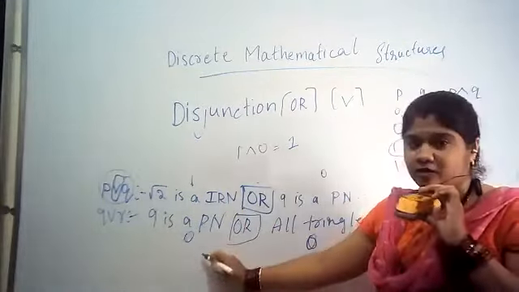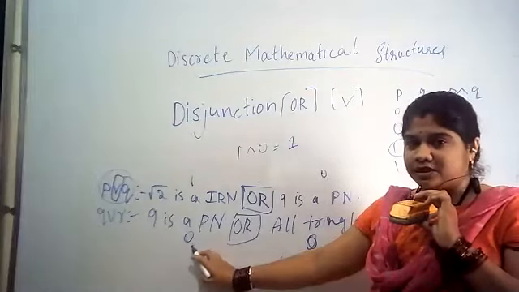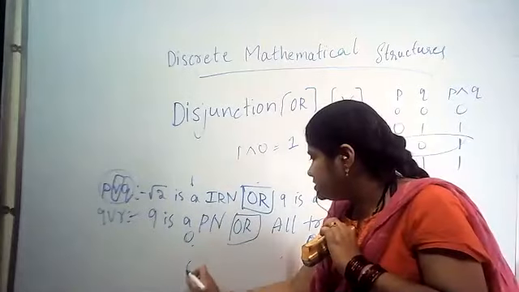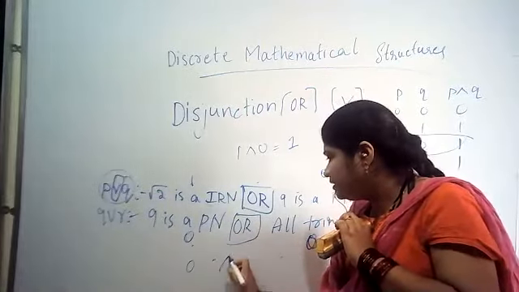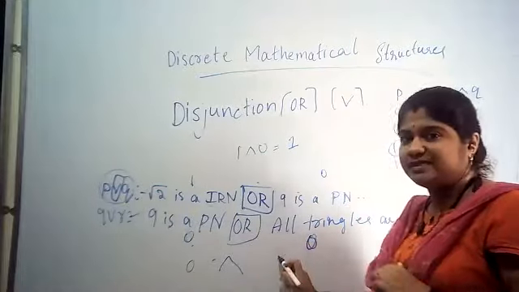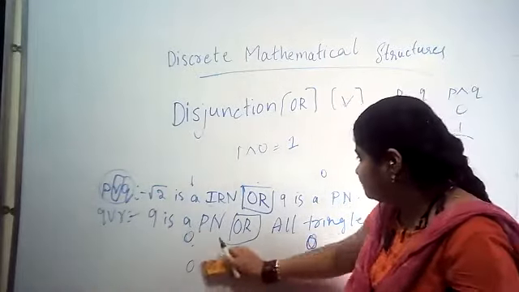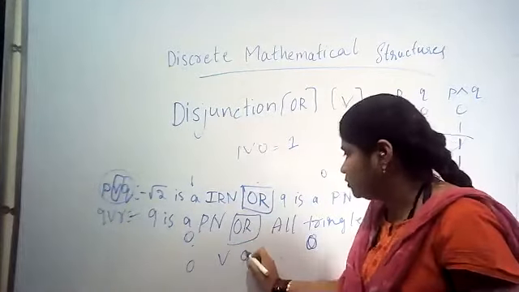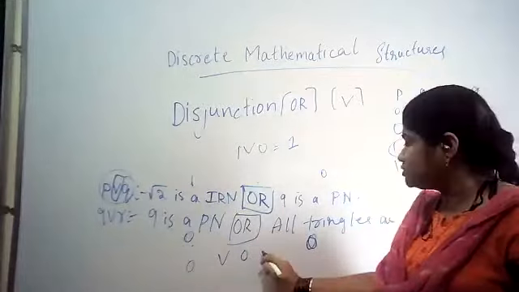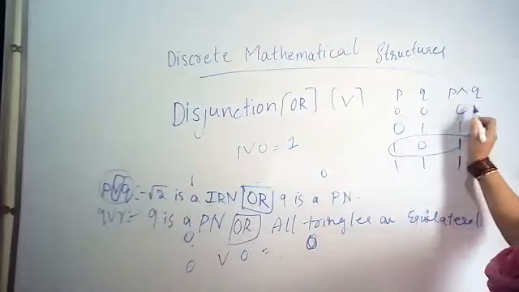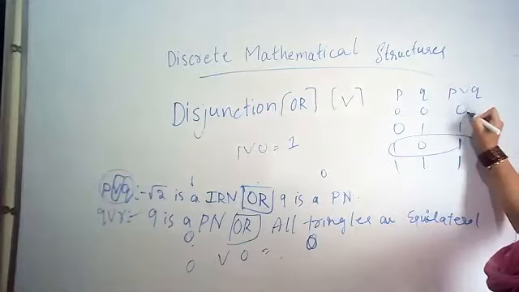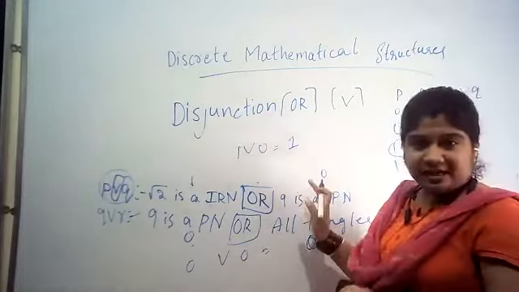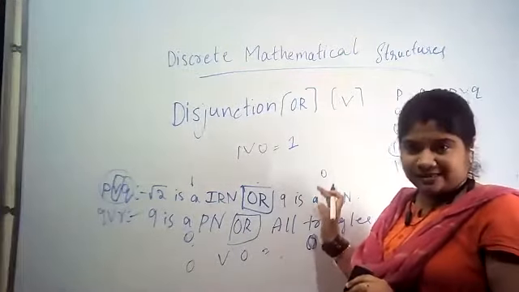Next example, look. 9 is a prime number, 0. All triangles are equilateral, 0. That is, this is 0. OR is what here? Disjunction. OR is disjunction, sorry, I have written it wrong here. It is disjunction 0. What is 0 disjunction 0? It is nothing but 0 here. It is 0 again. So here, using sentences, we need to write the result.